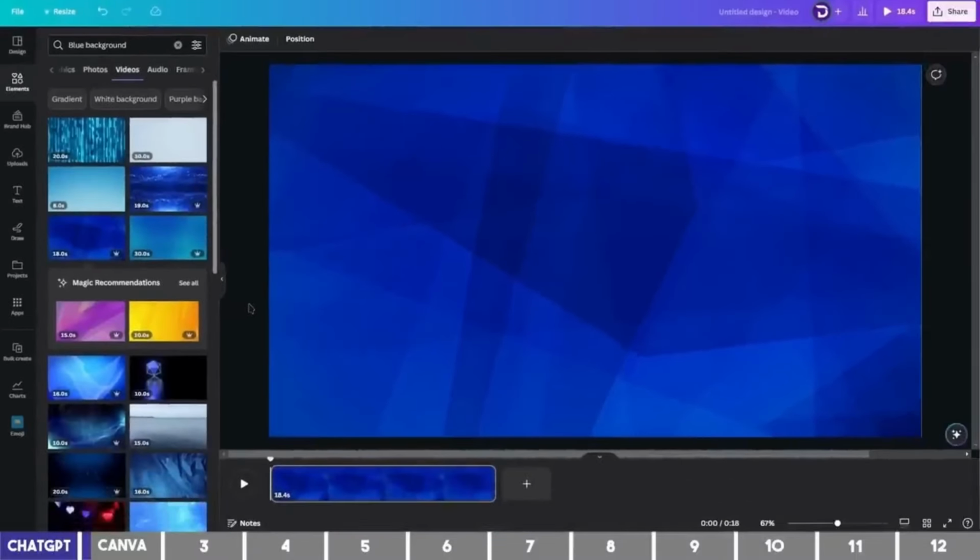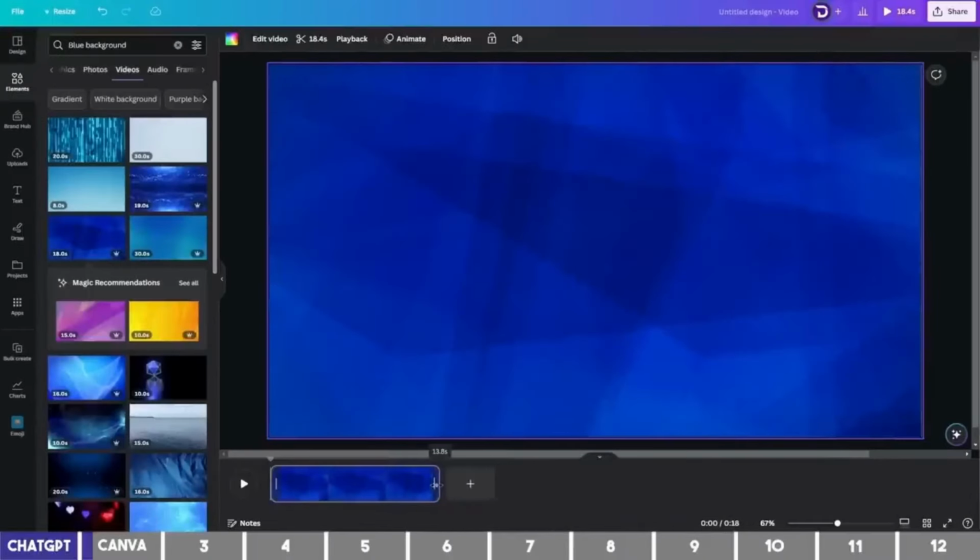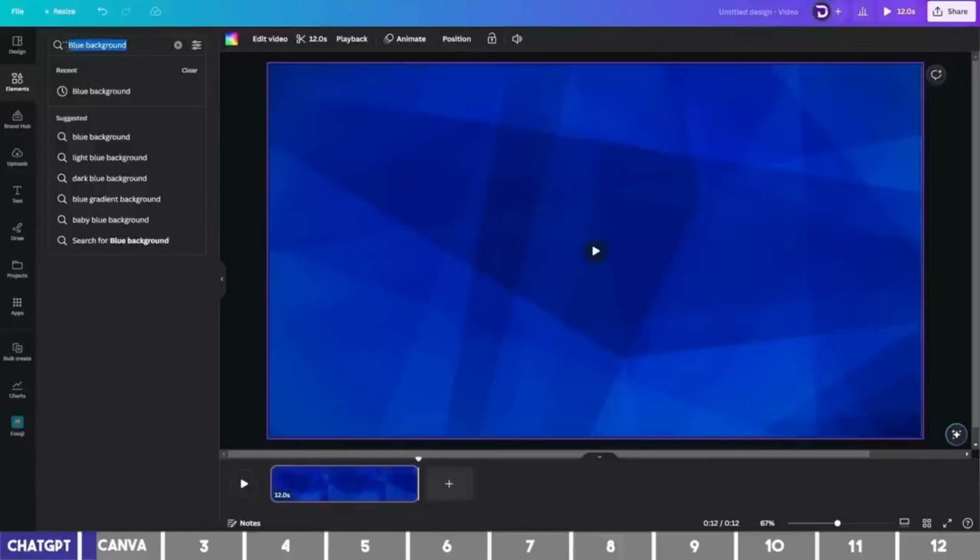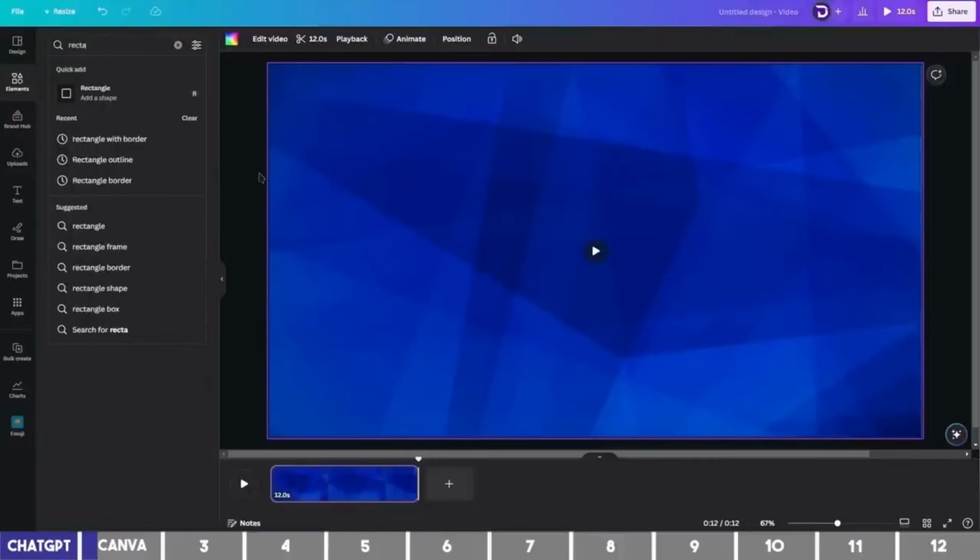This clip is 18 seconds long, but I want each scene of our video to be 12 seconds. So I will click and drag the end handle to reduce it to 12 seconds. The video we are about to make is a quiz on countries, so you can go to the Frame section on the Element tab and search for a rectangle with a border.